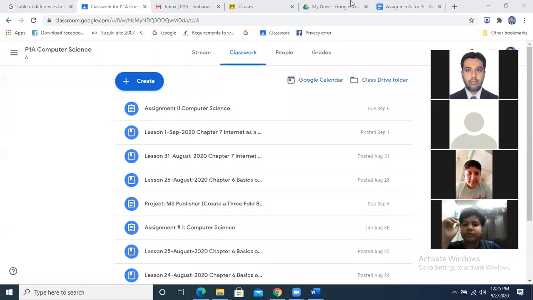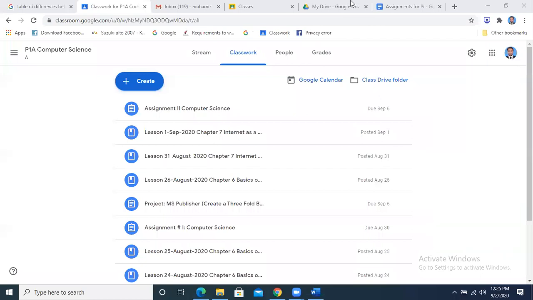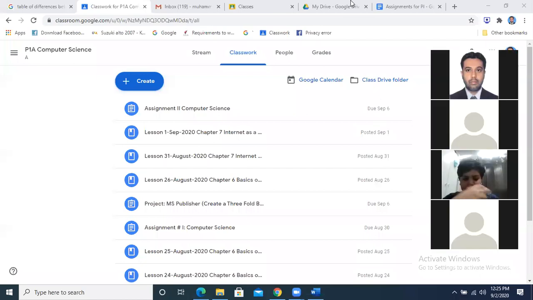Now just see the procedure. Those students who have not joined the classes with their names should rename themselves and then join Google Classroom with their names, because it is very difficult for me. I am unable to identify the students and you are going to lose the marks.